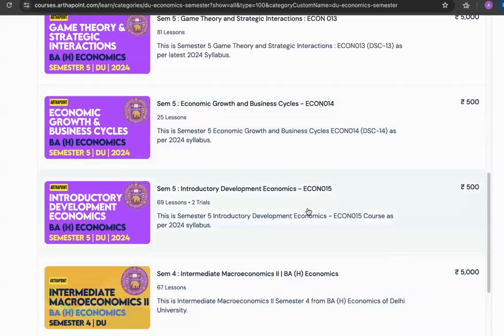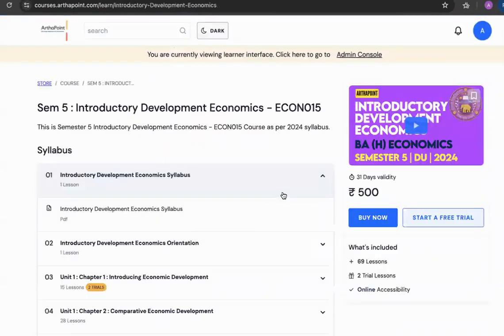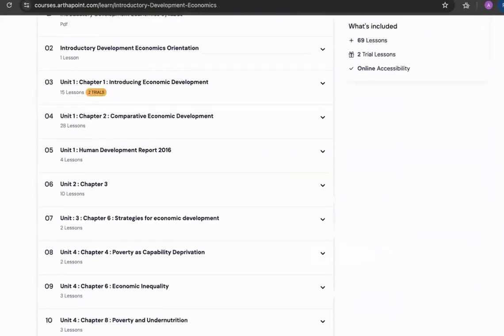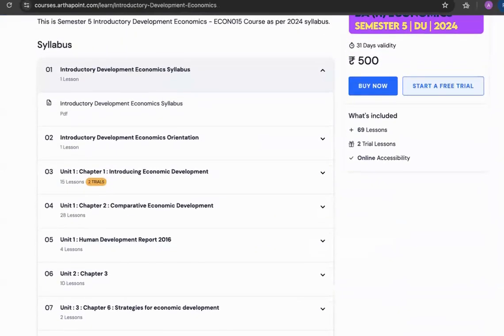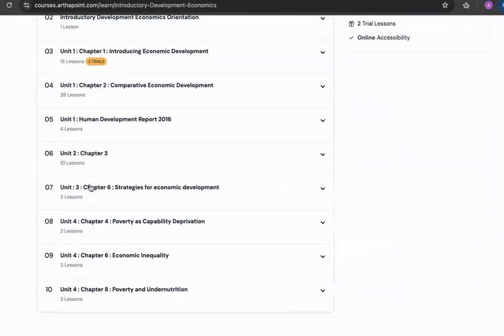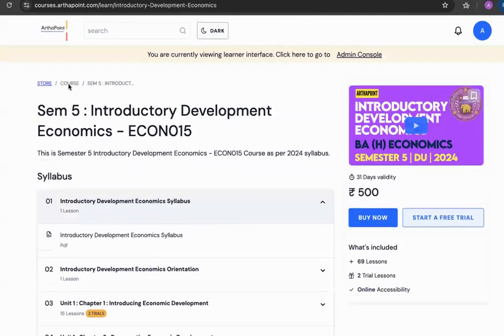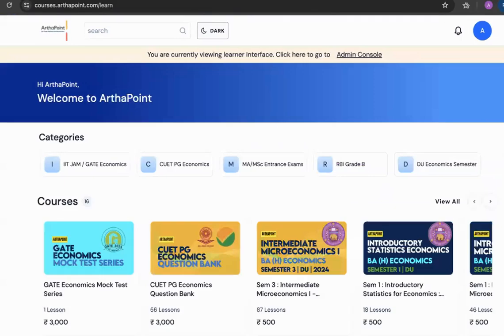And if you look into this introductory development economics, you can see that I have gone ahead and covered a lot of the course, even though it is an initiative. You can see that unit 1 is completely covered. You can see that unit 2 is covered, and you can see that unit 4 is also completely covered. In unit 3 also, we have covered one chapter. So this is the link to our portal. You can go ahead and have a look at the various courses.